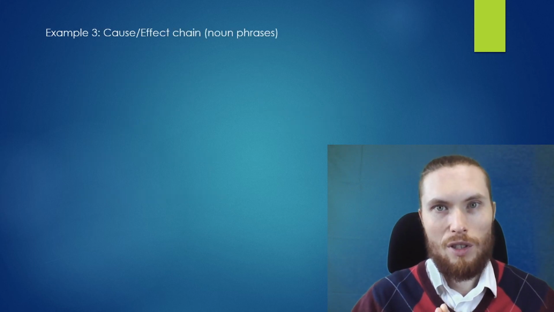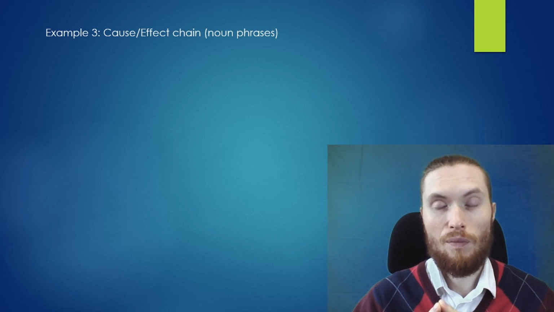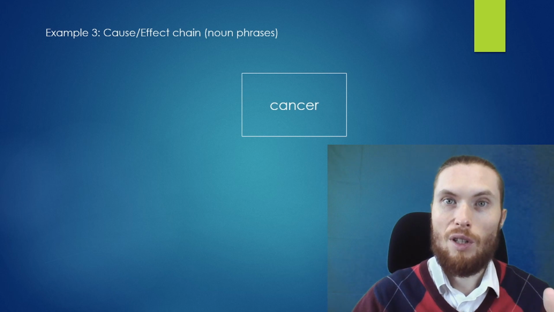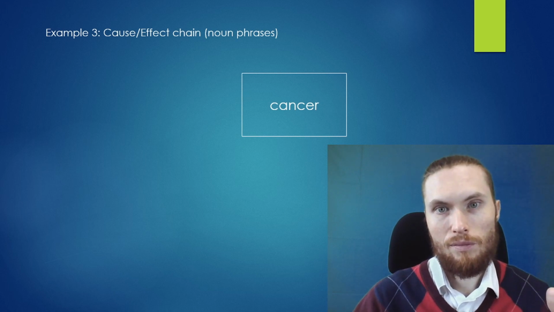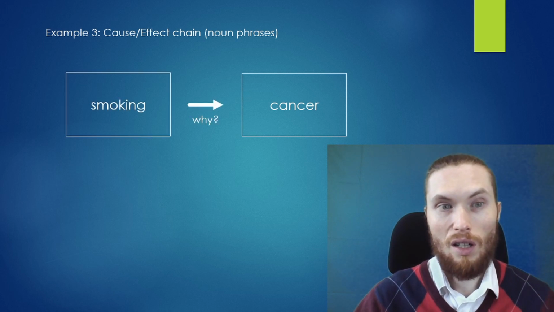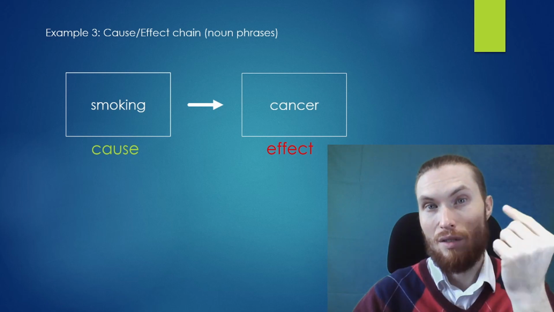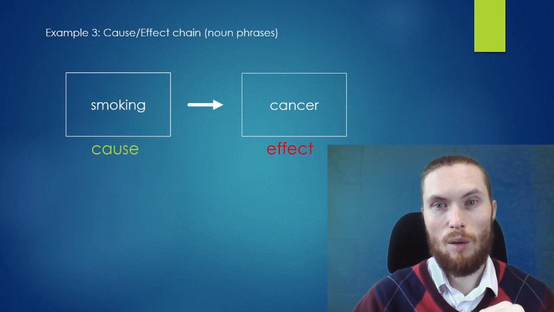And there's one more thing I want to show about cause and effect, and that's called a cause and effect chain. And we'll use the noun phrases example. So again, we'll start with this idea, cancer. And we talked about the cause is smoking. But sometimes many cause and effect chains can happen.